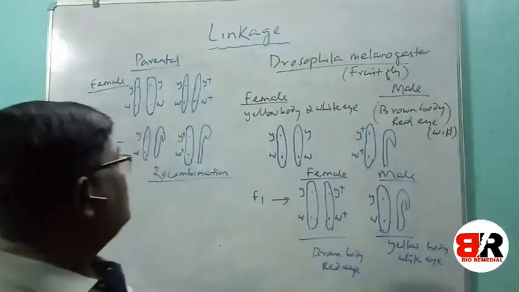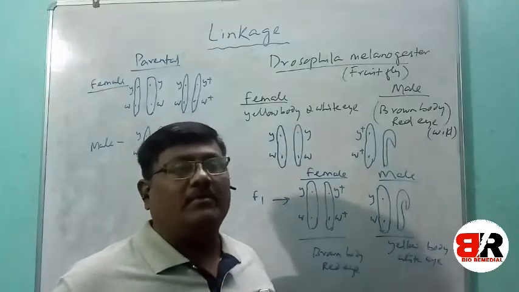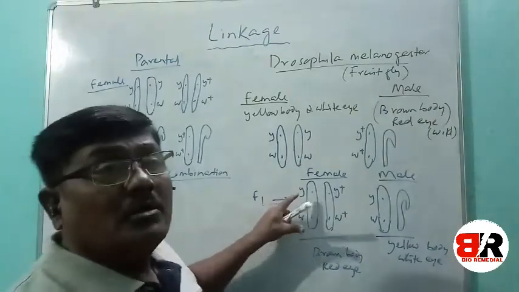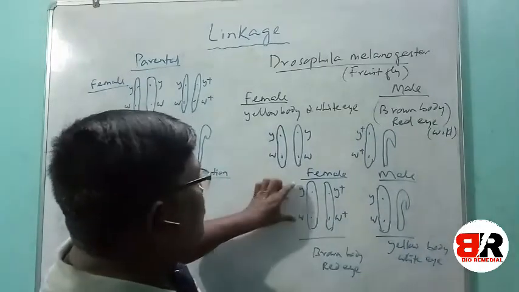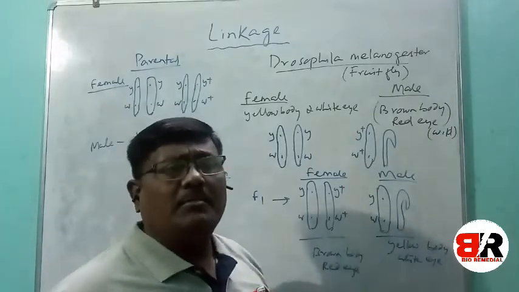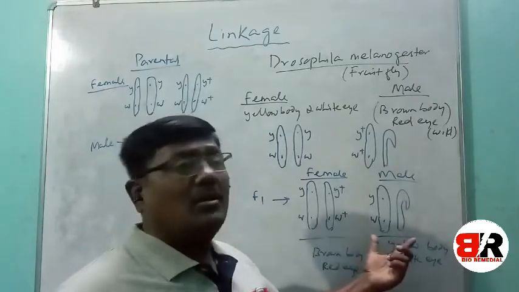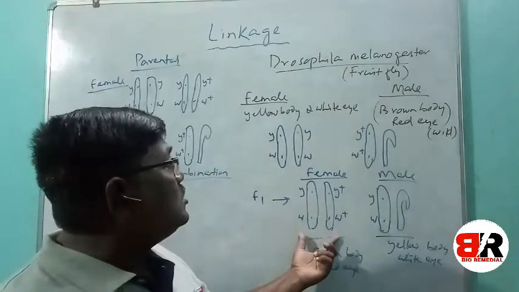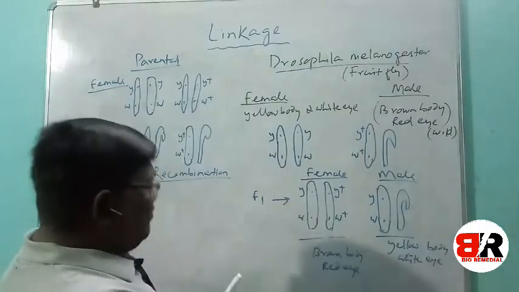Students, in recombination we will understand some new result they found. What they found actually in recombination means the crossing over took place between the homologous pair of chromosomes. Suppose this is a homologous pair of chromosomes in F1 generation female, because in male there will be no exchange of chromosome, because crossing over will never take place between the X and Y chromosome. So only crossing over can take place between X chromosome. So here is a chance of crossing over taking place. So there will be a new type of combination.